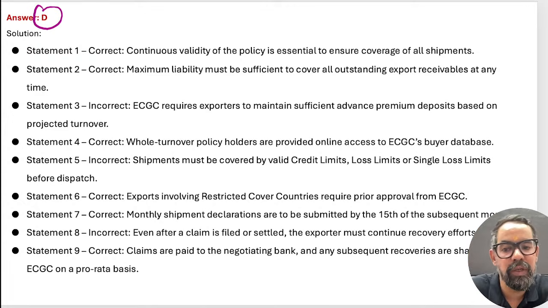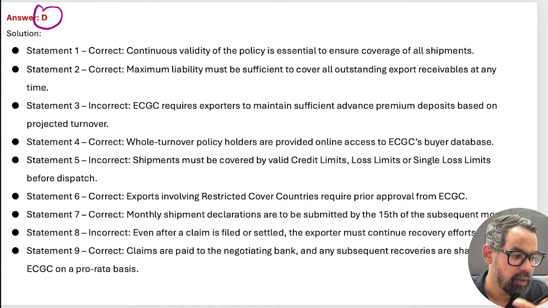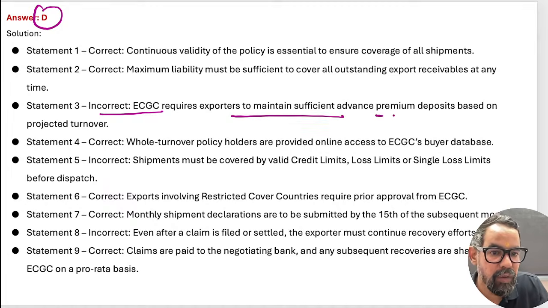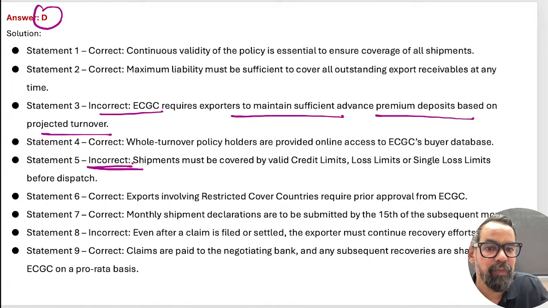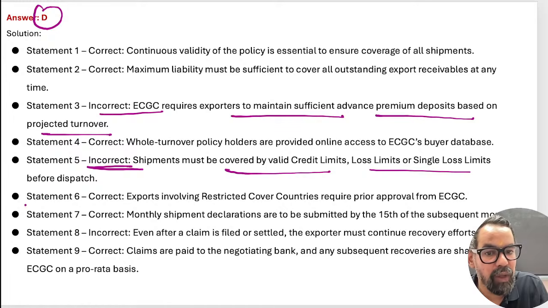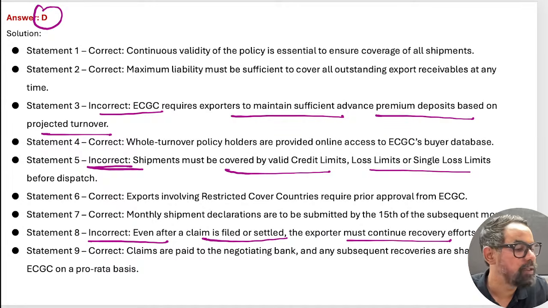So all the statements are related to these two topics we have covered, including claim. ECGC requires the exporter to maintain sufficient advance premium deposit based on the projected turnover. Then shipment must be covered by the valid export limit, loss limit and single loss limit before the dispatch. And even after the claim is filed or settled, the exporter must continue recovery efforts and others. That generally comes under this one.